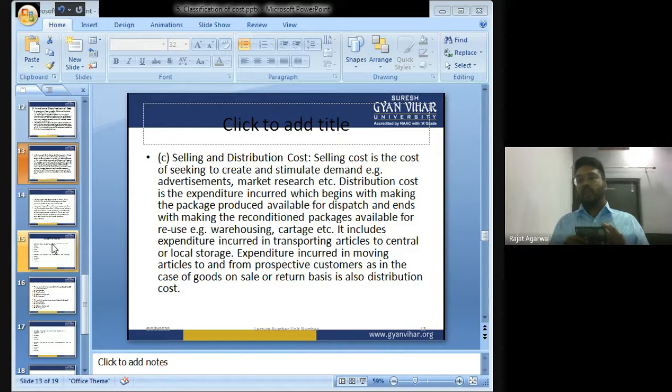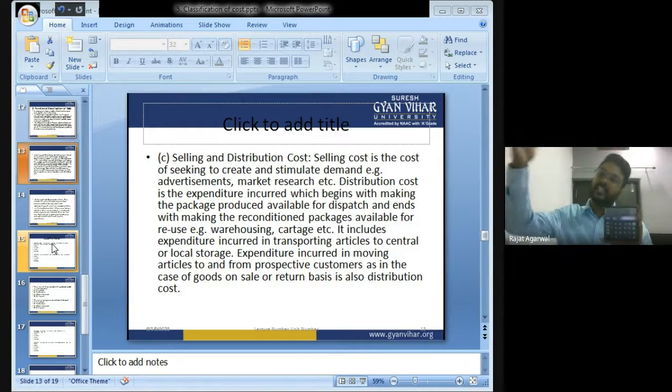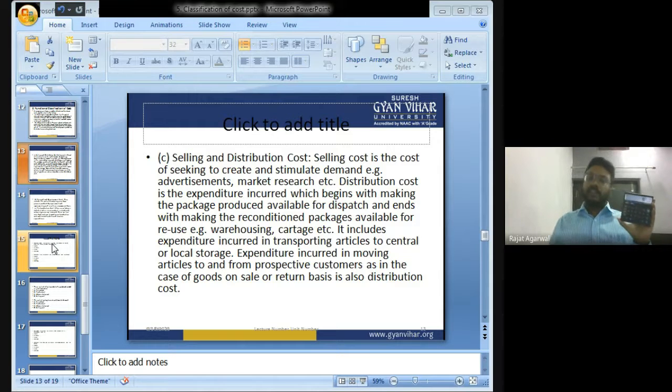Now I am a manufacturer. I will distribute this calculator to all the wholesalers, and wholesalers will further sell the calculator to retailers. The cost which I incur to distribute this calculator to the wholesalers will be known as distribution cost.